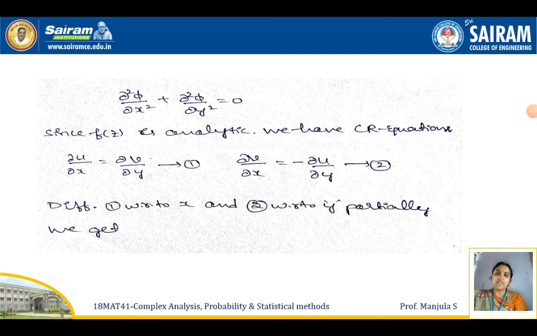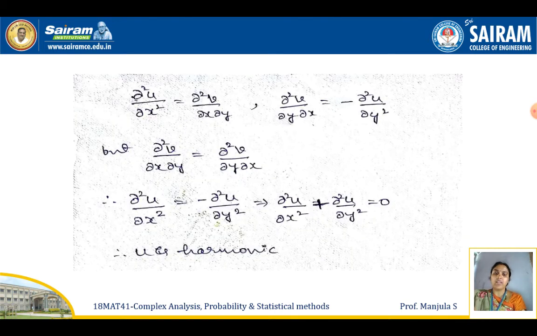Since f of z is analytic, we have the CR equations: dou u by dou x equals dou v by dou y, take that as equation number 1, and dou v by dou x equals minus dou u by dou y, take that as equation number 2. Now differentiate equation 1 with respect to x and equation 2 with respect to y partially. We get dou square u by dou x square equals dou square v by dou x dou y, and dou square v by dou y dou x equals minus dou square u by dou y square.